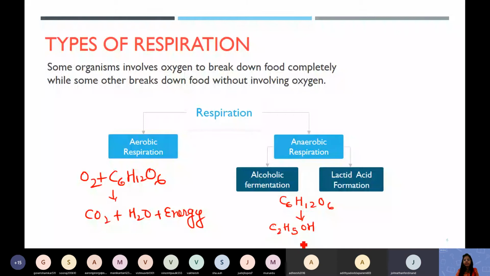It is ethanol, ethyl alcohol. Ethanol is the IUPAC name. Along with carbon dioxide and a little energy. So in yeast the respiration is different, forming ethyl alcohol, carbon dioxide and ATP. This respiration has a new name, which is called alcoholic